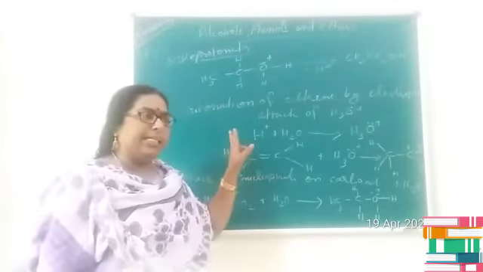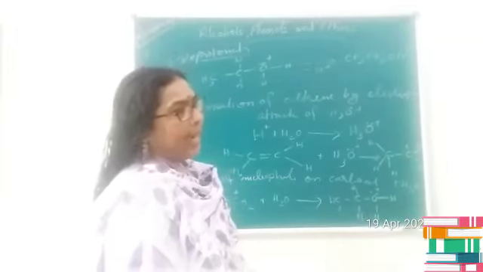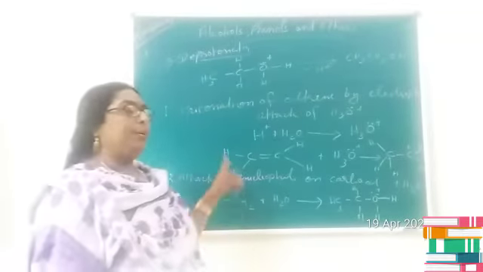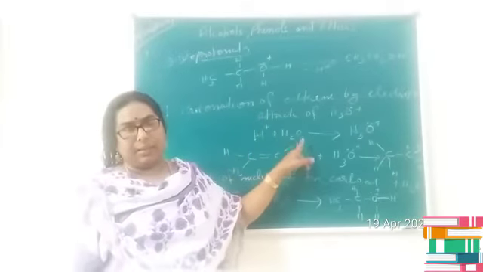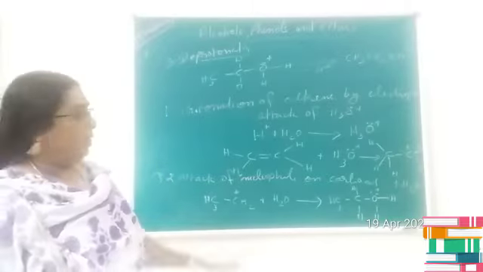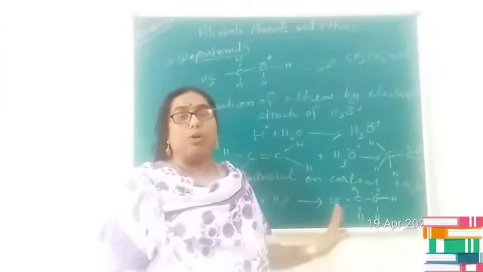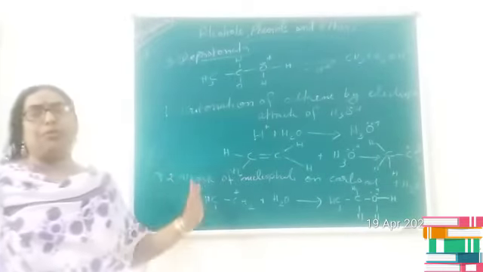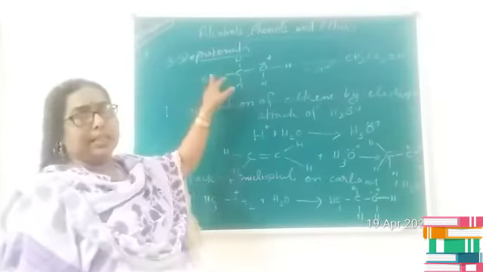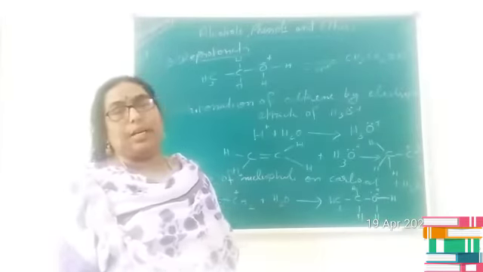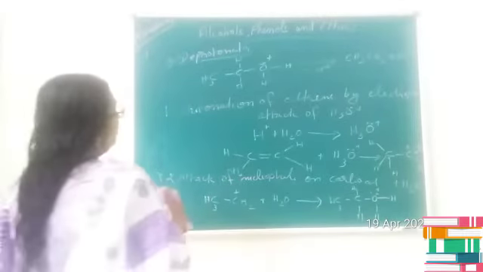The first step is very simple: protonation of alkene by the electrophilic attack of H3O plus. For that purpose, first we have to produce H3O plus, that is H plus combines with water and produces hydronium ion. Hydronium ion attacks the ethene molecule and results in a carbocation. The second step is attack of nucleophile on carbocation, which gives an unstable product, and in the third step deprotonation takes place so that you will get alcohol. Is it clear, children? Mechanisms are very important. It can be asked for a 2 mark question.